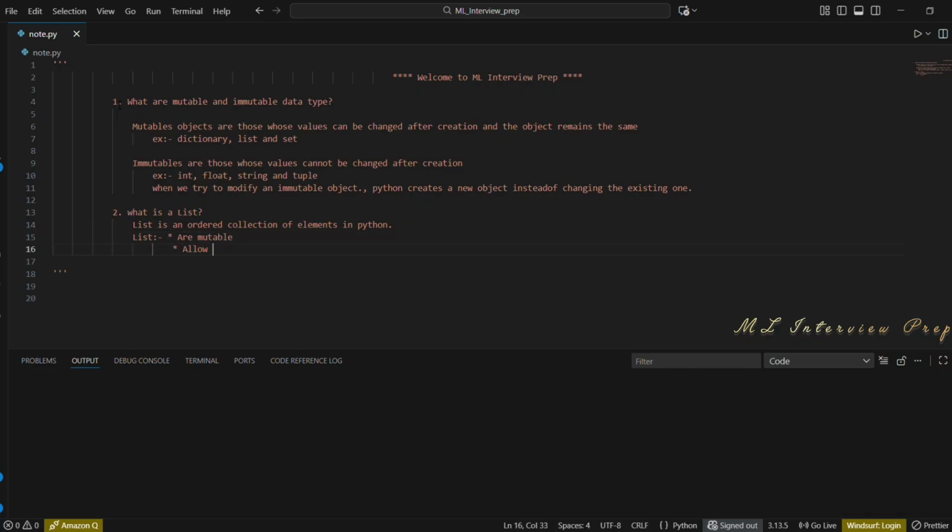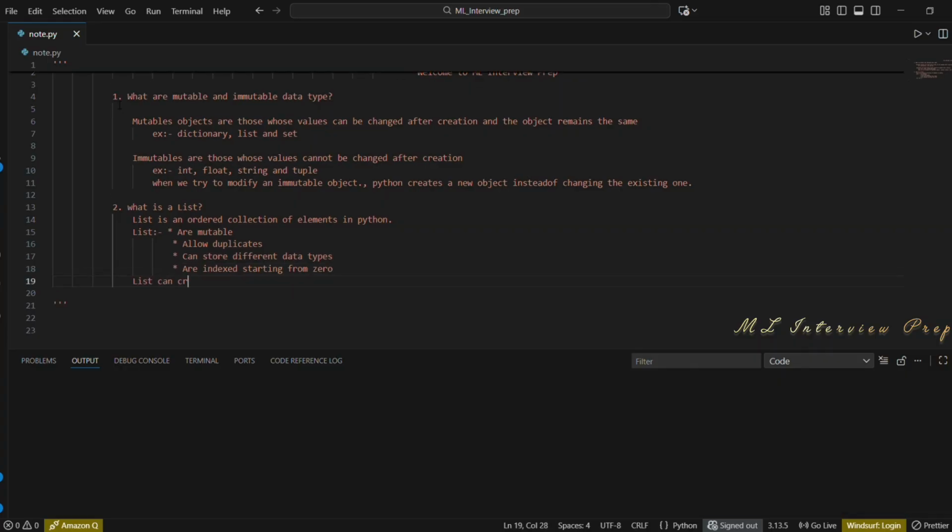That is, I can add an element or a value multiple times inside a single list. Lists can store different data types. That is, I can add string, integer, float, dictionary, tuple, or even a list itself inside a list. And these lists are indexed starting from 0. We can create a list using square brackets or a list constructor.